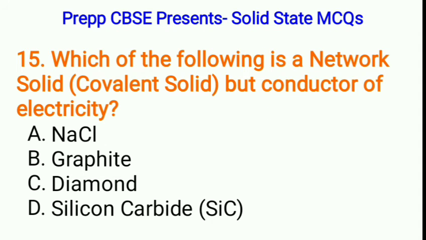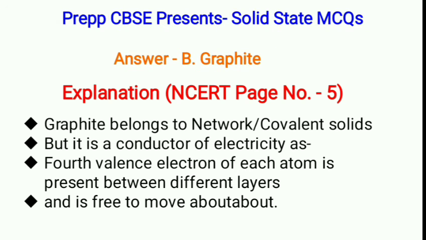Next, which of the following is a network solid, covalent solid, but conductor of electricity? A. NaCl, B. Graphite, C. Diamond, or D. Silicon carbide. Correct option is B. Graphite. Graphite belongs to network or covalent solids, but it is a conductor of electricity as fourth valence electron of each atom is present between different layers and is free to move about.